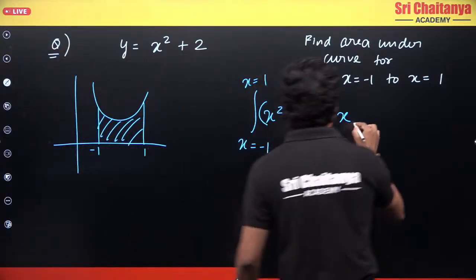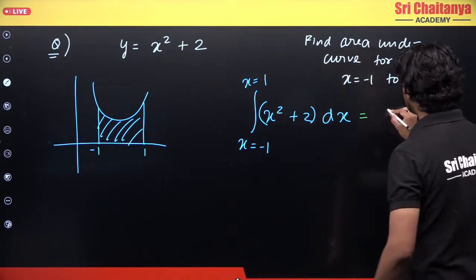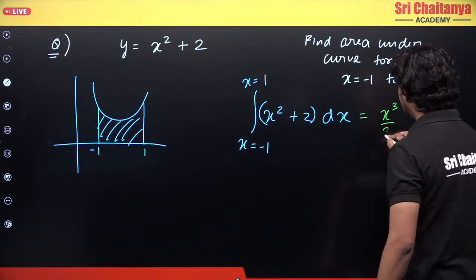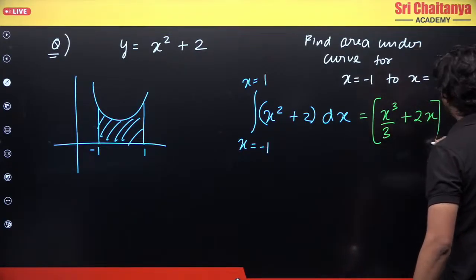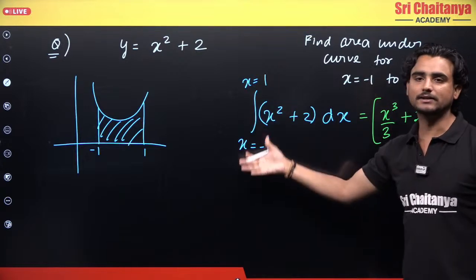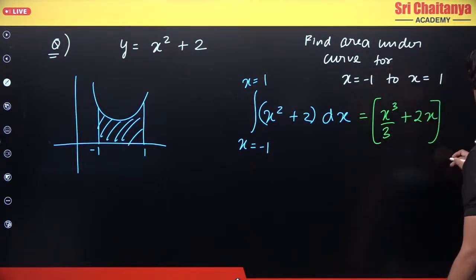So what do I get from here? What is the integration of x square? This will become x cubed by 3, and this will be equal to 2x. And finally, what do I have to do? I will have to substitute my limits. And what are the limits? Limits are from -1 to 1.